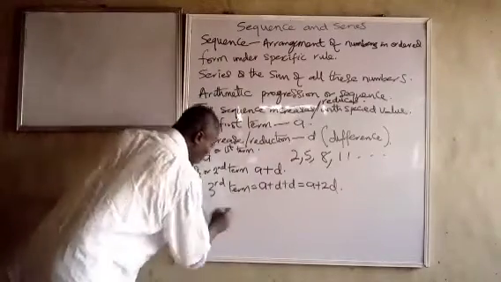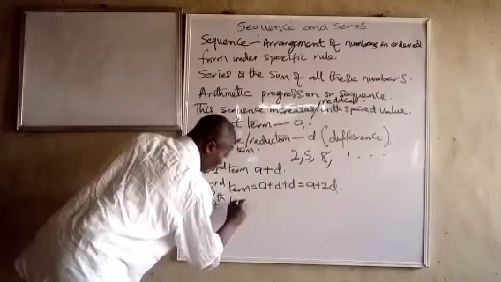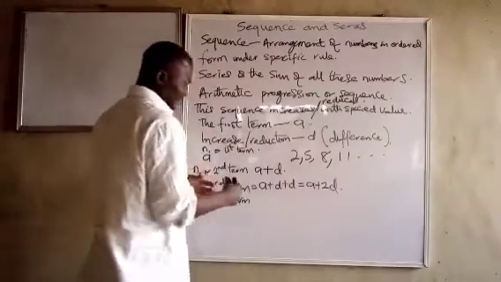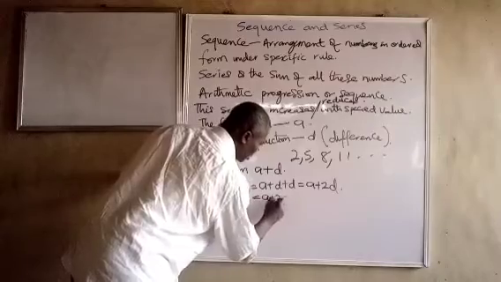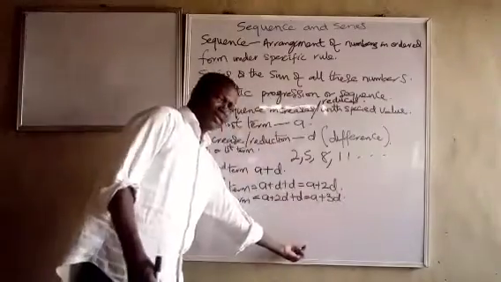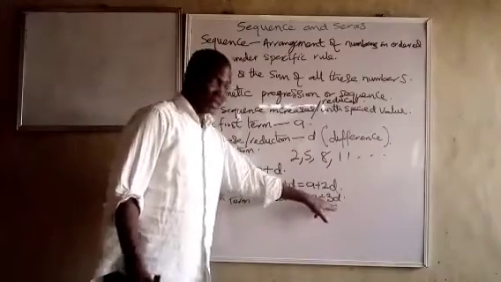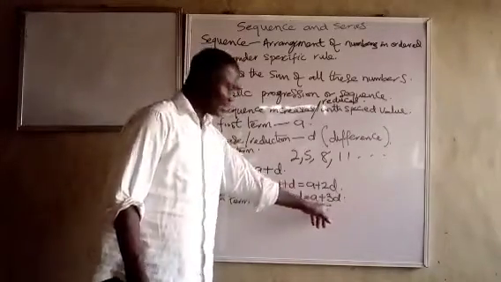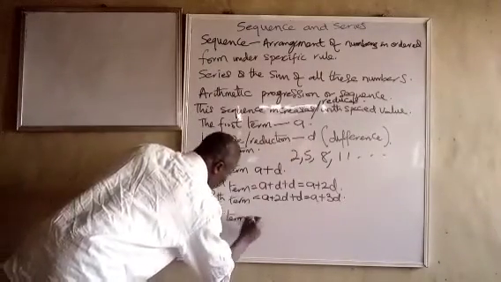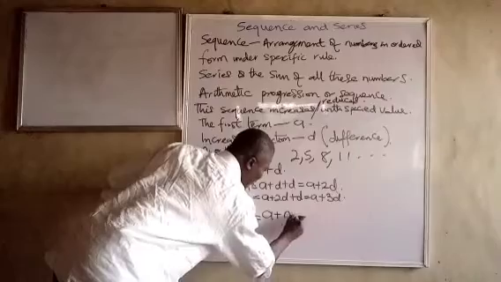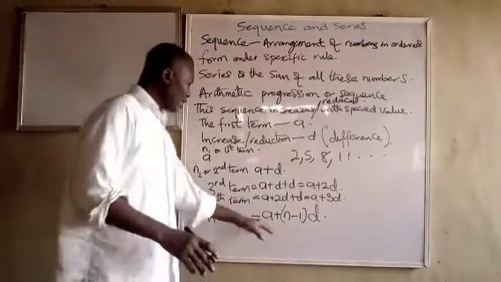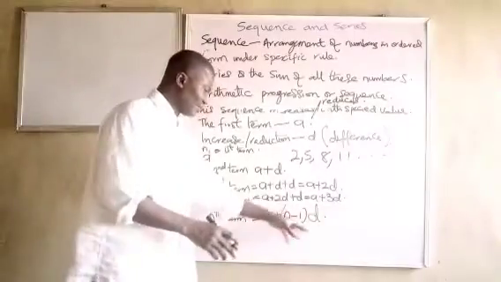So by the time you get to the fourth term, you will see the repetition of how the thing is arranged. You can see that this one will be A plus 2D. It increases by D again. It's A plus 3D. So you see that A is always the same, but this D term is changing. For each term, the number of D is lesser by 1. So the nth term will be equal to A plus (N minus 1) into D. Straight and direct.